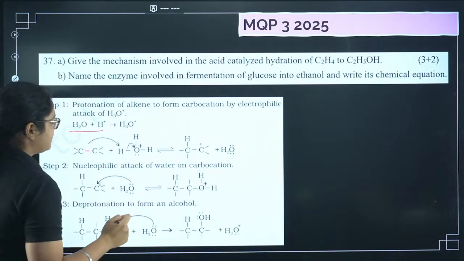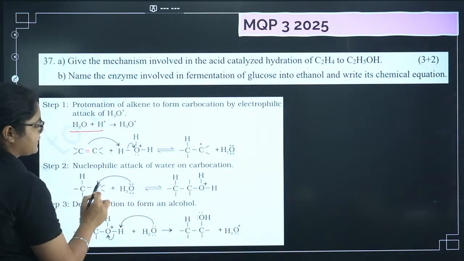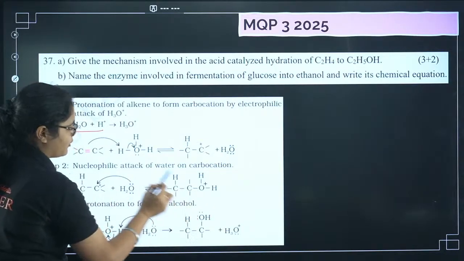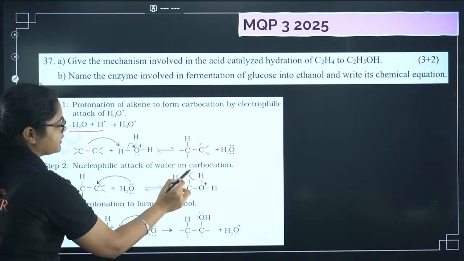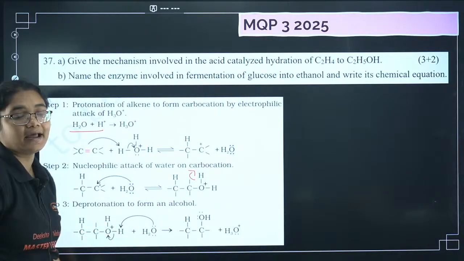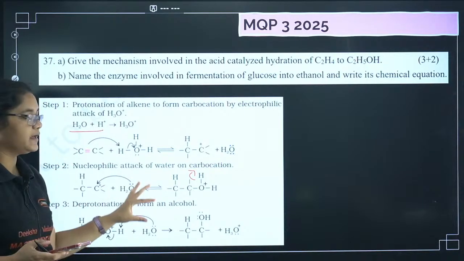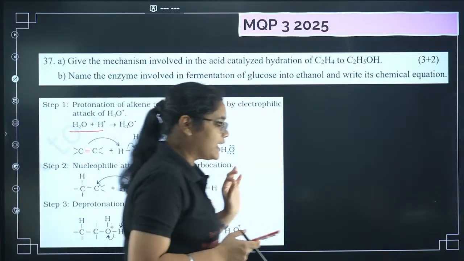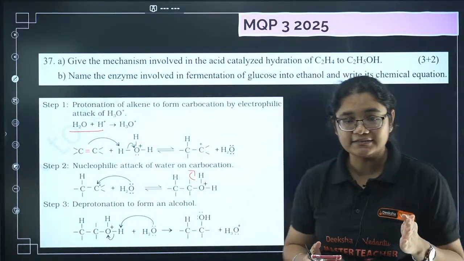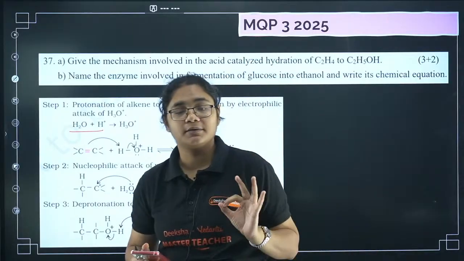Next step, what will happen? Water acts as the nucleophile and will attack the carbocation, and you will get a compound like this. Then deprotonation will take place again. This H will go from here and you will get an alcohol here. Okay, this is clear? So this is already there in your mechanism. So two mechanisms are there in this particular chapter: dehydration of alcohols to alkenes, and hydration of alkenes to alcohols. Both the mechanisms are very, very important.